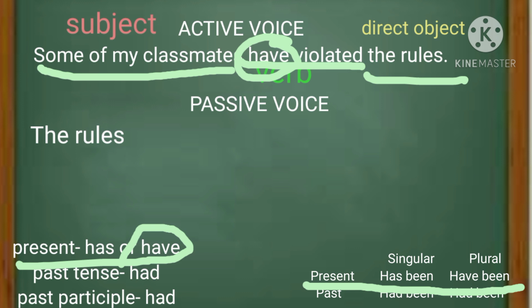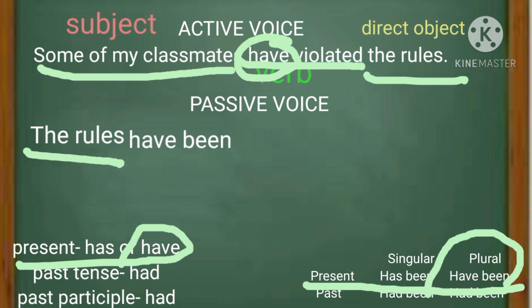And for us again to get a correct answer, we need to identify if our subject in the passive voice is singular, one in number, or plural, more than one in number. The rules, with S, is plural, more than one in number. And the present plural verb is have been. Then just copy the main verb of the active voice, which is violated. And now we have the rules have been violated.